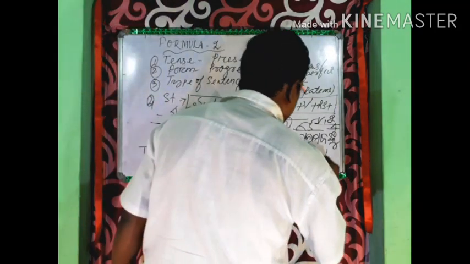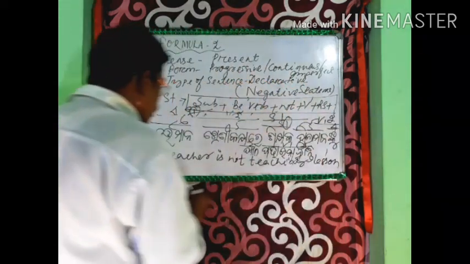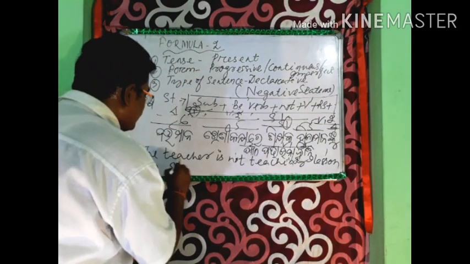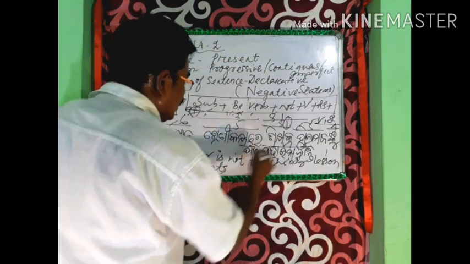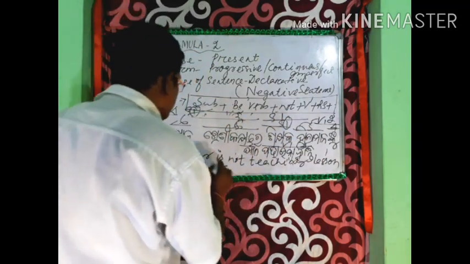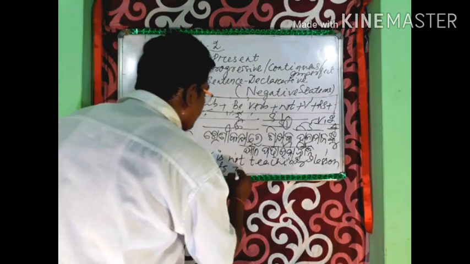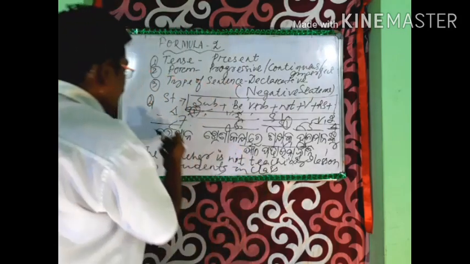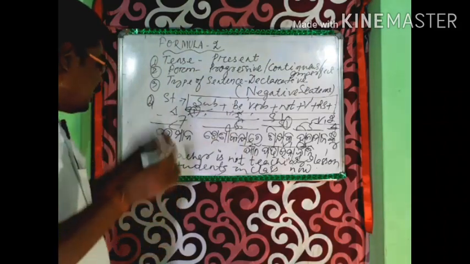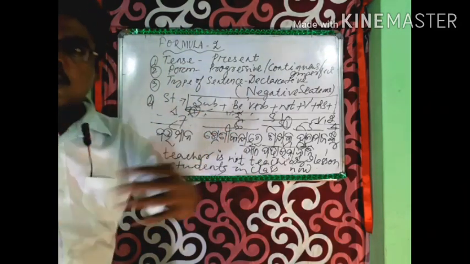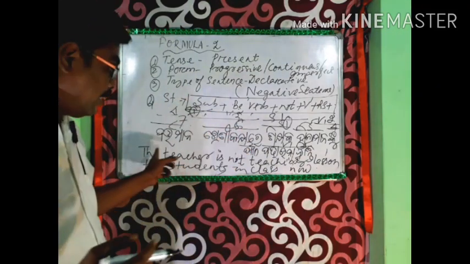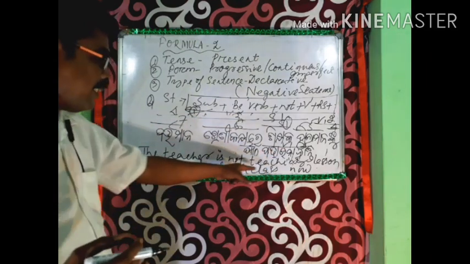Word number 3, Patha, is a part of English lesson, one lesson. Word number 4, that is Unku, English to. Then word number 5, Pilamane, students or children, students. Then word number 6, Sadikakshare, in the classroom, in the class. Then word number 7, Bartman, now. There are 7 words in this sentence, and according to the order of this structure, I am just translating. So I applied the structure: the teacher is not teaching lesson to students in class now.